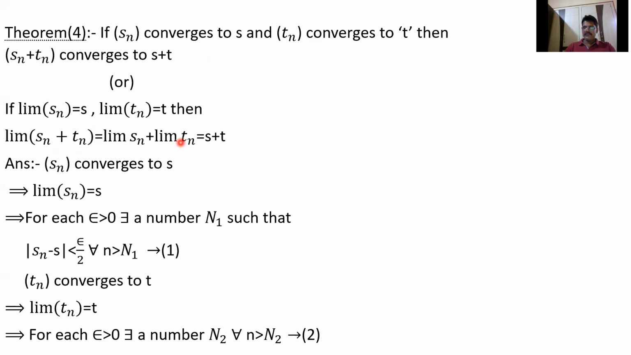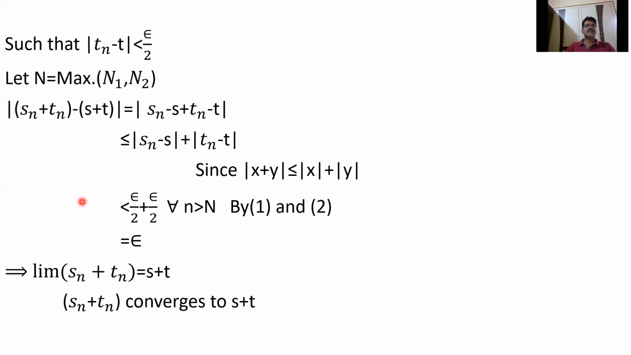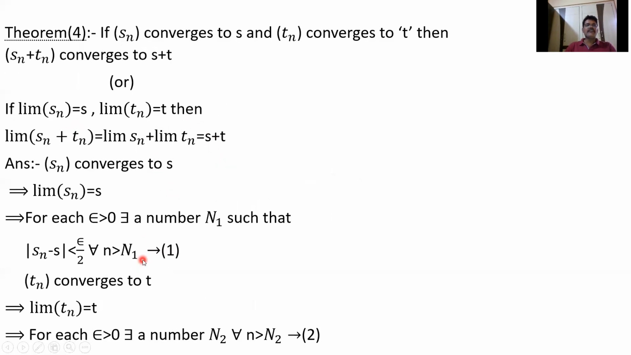Actually, why have I taken epsilon by 2? Because here we see mod of sn plus tn minus s plus t is less than, we have to show, some epsilon. This can be written as mod of sn minus s plus tn minus t, which is less than or equal to mod sn minus s plus mod tn minus t. So I have to prove this is less than epsilon. If each part is epsilon by 2, you get epsilon. That's why I have taken epsilon by 2 in place of epsilon, only for convenience.